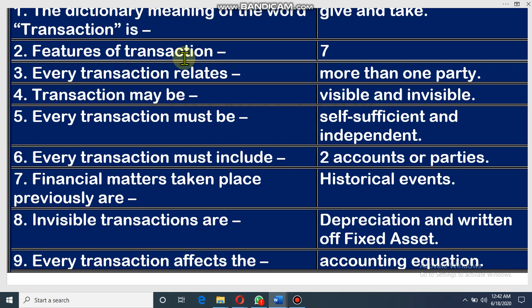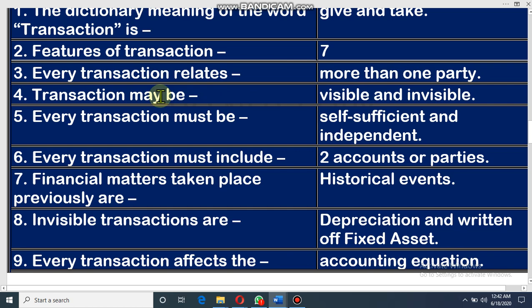Of course, if all of you read the features of transaction, then you can easily find out which one is a transaction and which one is not. Dear student, every transaction relates to more than one party. That means in every transaction there are at least two parties. In some transactions there are more than two parties, but most transactions are related with two parties. One party will receive the benefit and the other party will give the benefit.